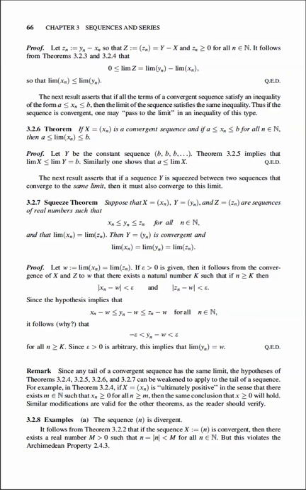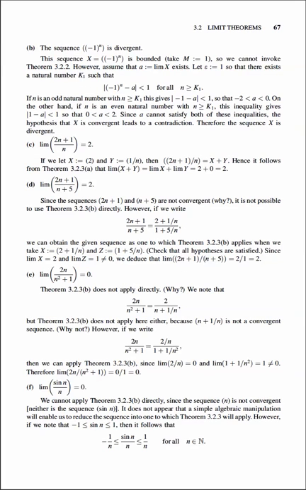The remark after the proof of 3.2.7 is pretty good, and any of these theorems can be weakened just to apply to the tail of a sequence. So we only need to say, for instance, in the squeeze theorem, that xn is ultimately less than or equal to yn is ultimately less than or equal to zn, and so on. There's a lot of really good examples in 3.2.8. We've already done in class something like example A, but make sure that you're able to follow it.